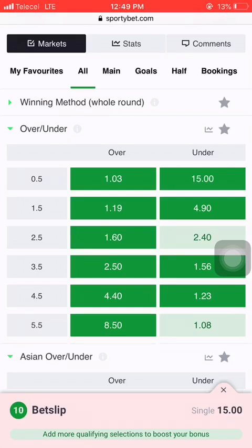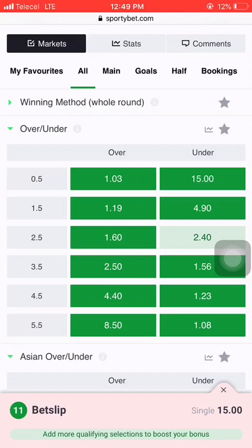When you select over 5.5, it means that you will win your bet if at least six goals were scored in that match at the end, or more than six goals. So if Real Madrid is playing against Barcelona and you select over 5.5, it means that at least six goals, or more than six goals, will be scored at the end of the game.